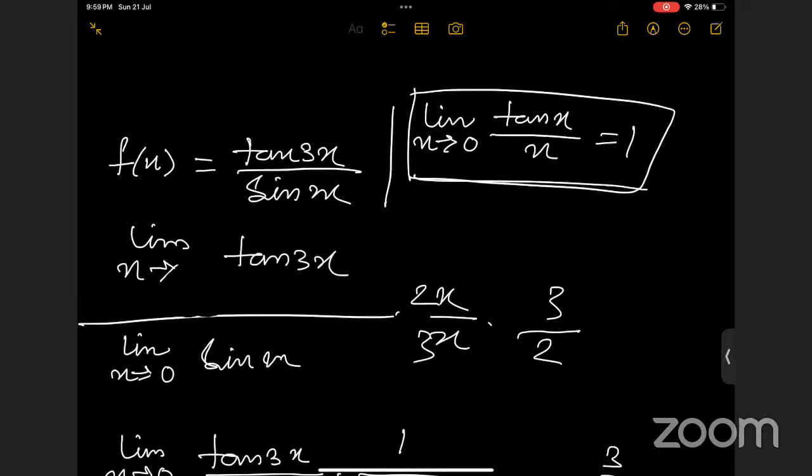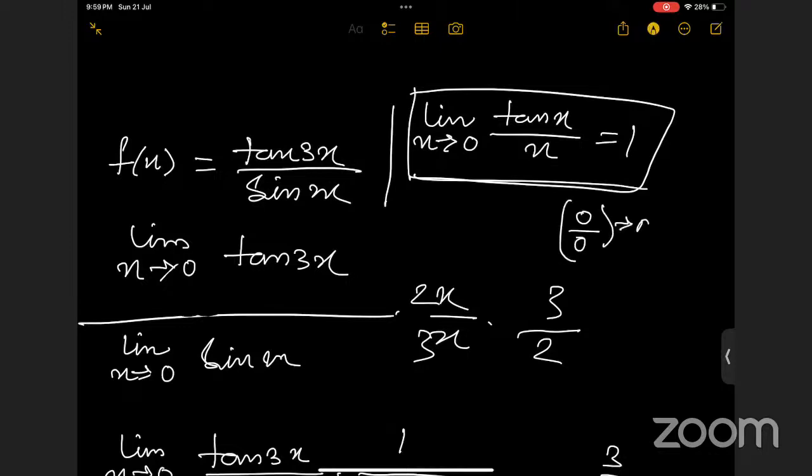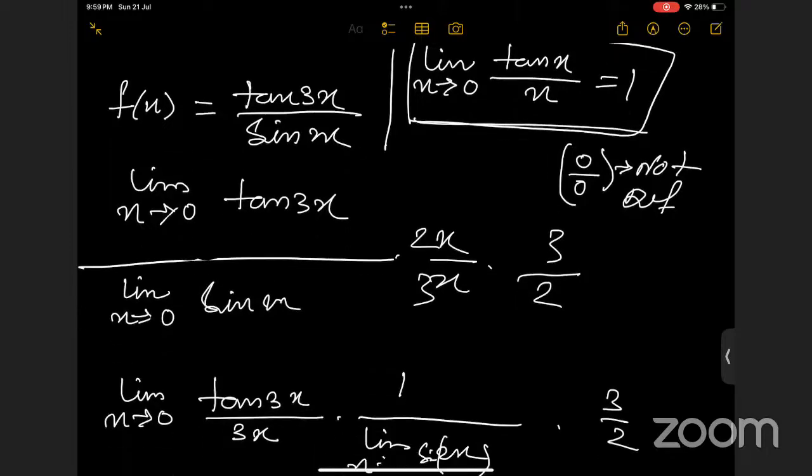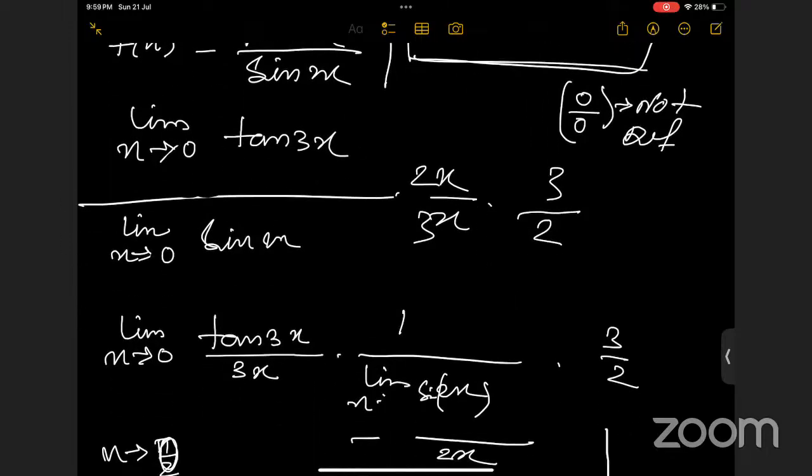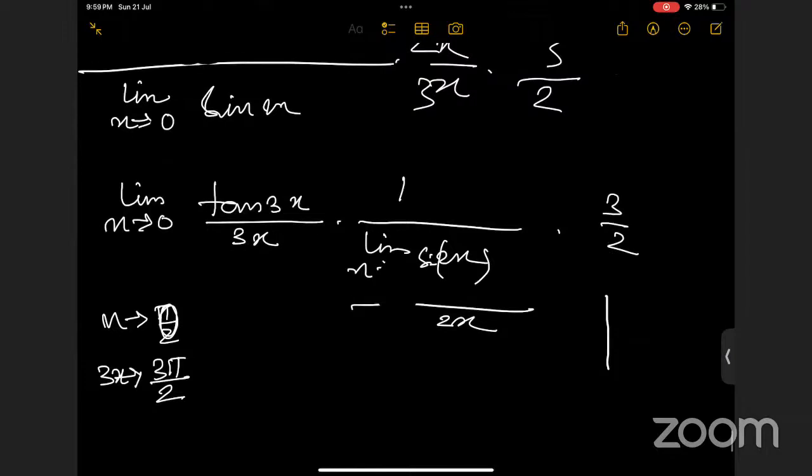Otherwise, when we take x tending to 0 with this function, it will be in 0 by 0 form, right? Yes, ma'am. Not defined, right? Yes, ma'am. So we have to do something with the function such that it will be something defined, right? Yes, ma'am. For this, we are doing this. Now we can simplify this.